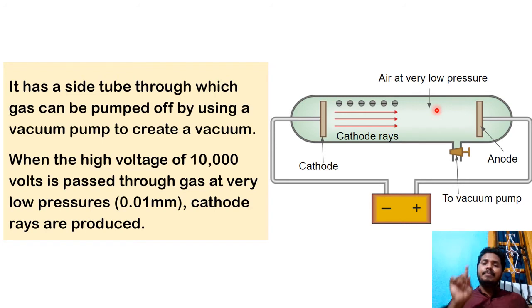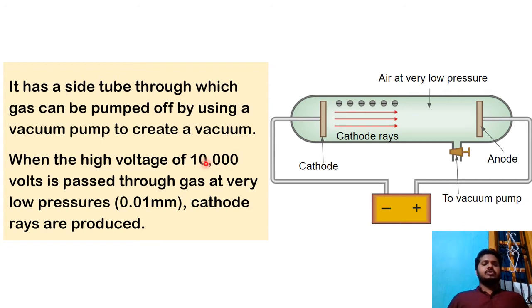Okay, just at the beginning we have learned that at low pressure, gases usually become good conductors. But it should have something to carry the current. So what is that thing which was carrying it? That is what he has studied. When the high voltage is around 10,000, very huge, right? In our homes, whatever voltage we get is around 220 or 230, but here it is almost 50 times more than that.